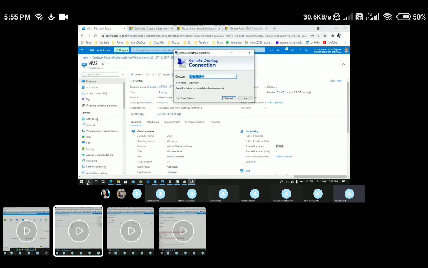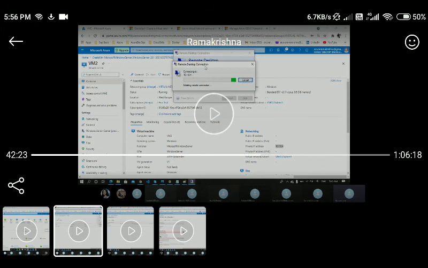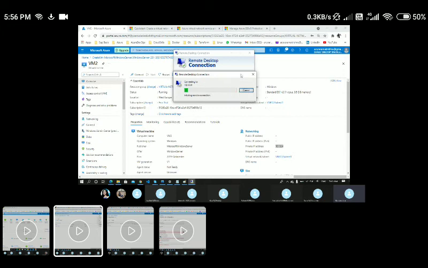I'm opening one more RDP on my local system, and I'm taking it as a private IP, if you see, 10.1.0.4, and the connection will not succeed because by using a private IP I cannot directly take an RDP connection from my local system.